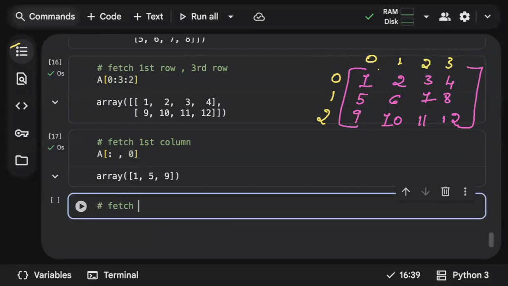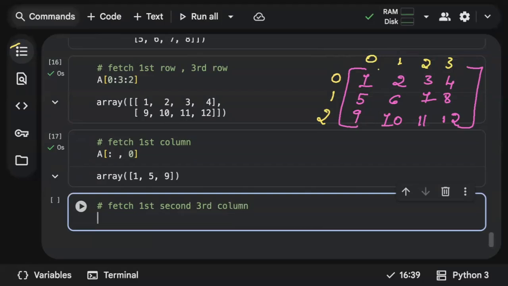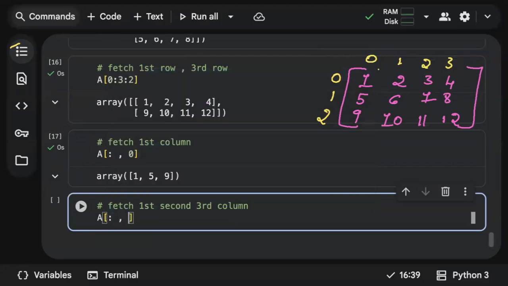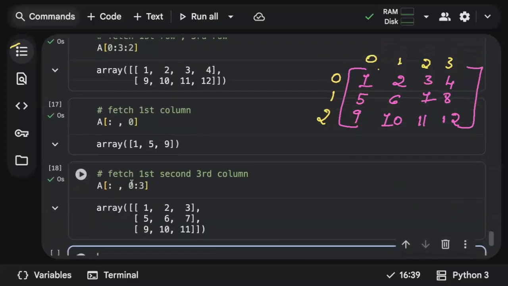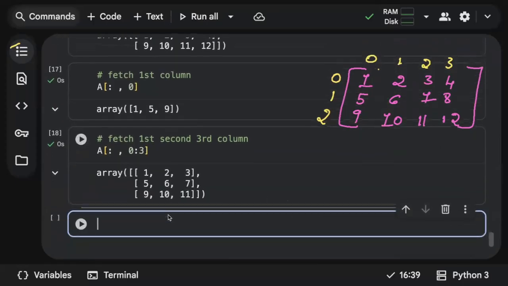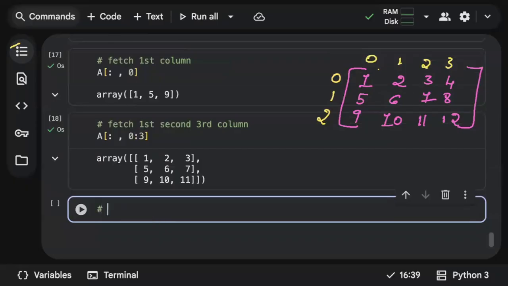So what if I need to fetch the first, second, and also third column? You want to fetch multiple columns. If you want to fetch multiple columns, again, fix your row. Use slicing, 0 colon. You want it till third, right? So it should be 0 colon 3. See? 1, 5, 9, 2, 6, 10, 3, 7, 11. So you are getting continuous columns.